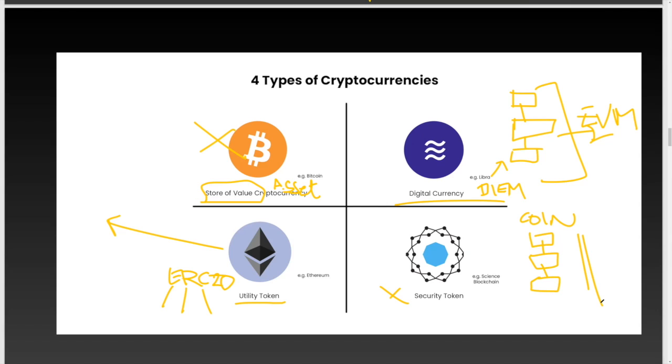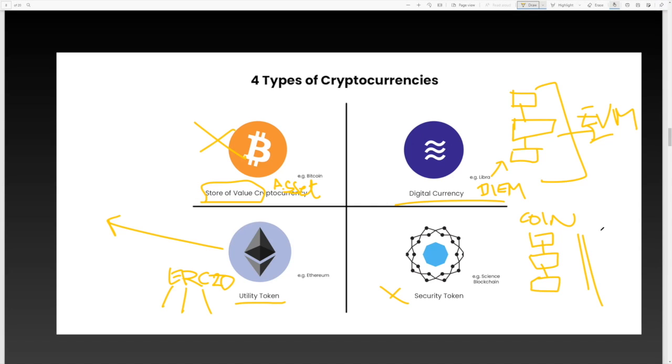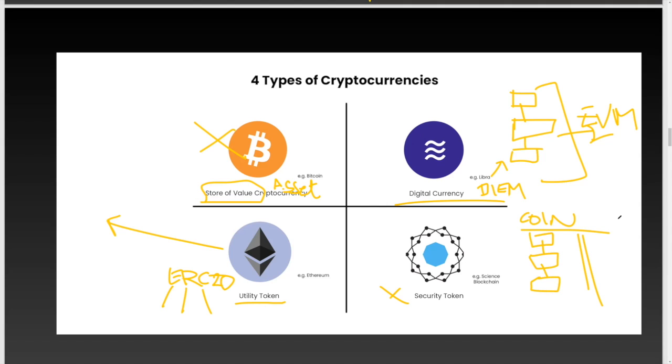We might do it eventually, but it's going to take an exponential amount of time, and that is the main reason. A token can be used to raise money, and then we can go ahead and build our own coins. So we can use a token for the ICO. Yes, we can use Ethereum's platform to produce the token, and then eventually we may build a system around the coin.